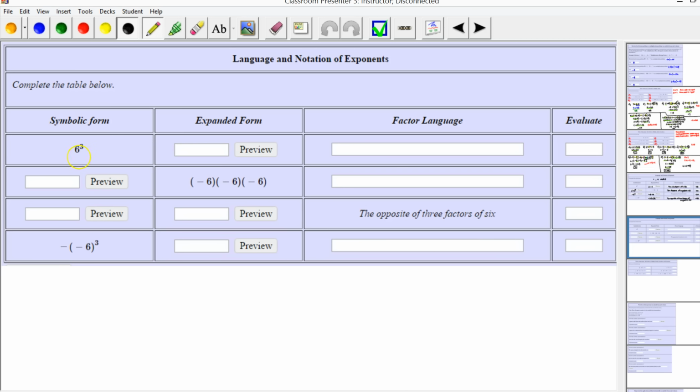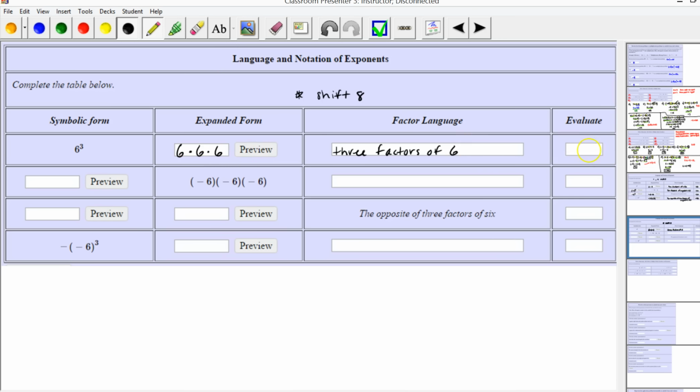So here we have 6 to the third power, or 6 cubed. In expanded form, that means we'd multiply 6 by itself 3 times, or equivalently in factor language, we'd say 3 factors of 6. Also note that you should use the asterisk for multiplication here, so Shift 8, and when you hit the preview button it should look like this.